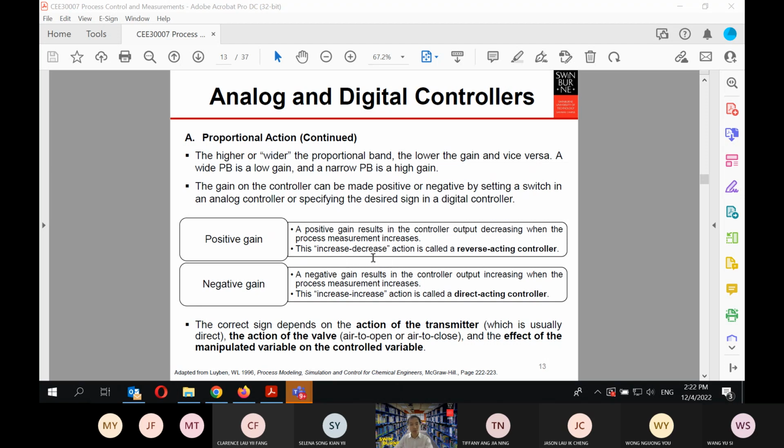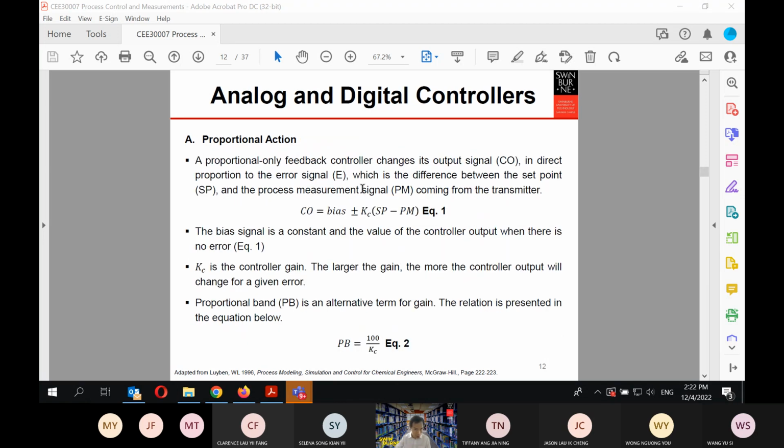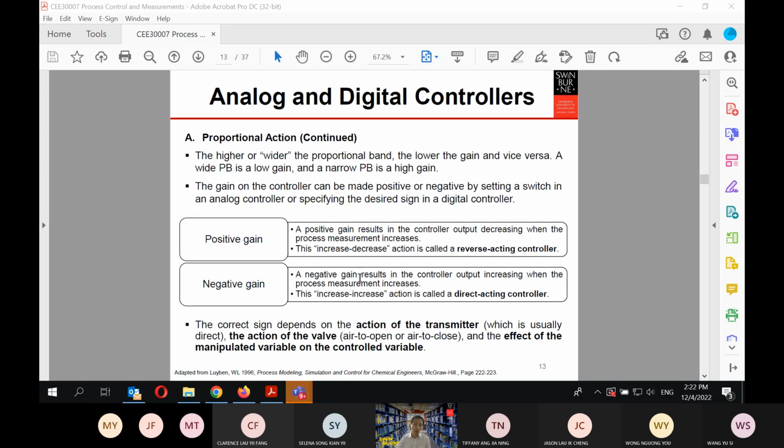This decrease action is called a reverse acting controller. A negative gain, on the other hand, results in the controller output increasing when the process measurement increases. This increase action is called a direct acting controller. It's probably a bit difficult to digest, but you need to go back to equation 1 and think carefully about these two relationships.